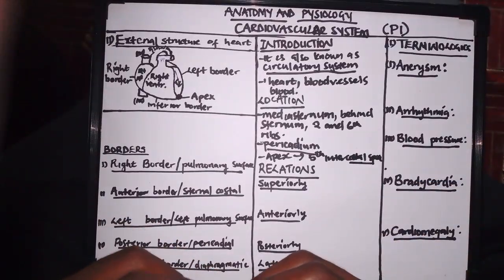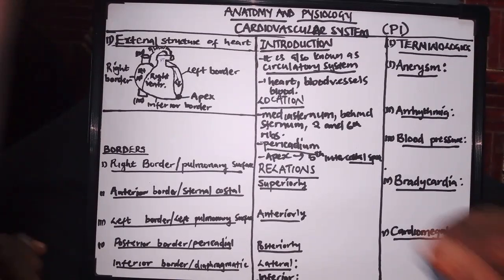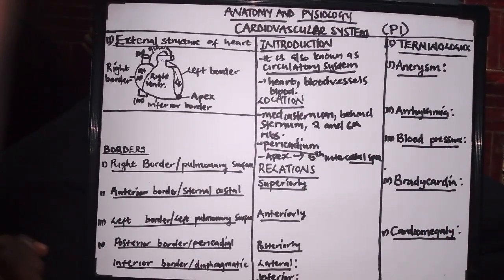So what is the intercostal space? These are the spaces between the ribs. If you count from the first space until the fifth space, that's where the apex is located.